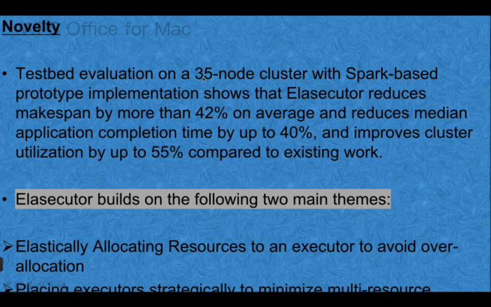So here we have used a 35 node cluster, which is a Spark based prototype, and Elasecutor reduces makespan by 42%, which improves the utilization by 55%. So the less the workload, the more the performance.